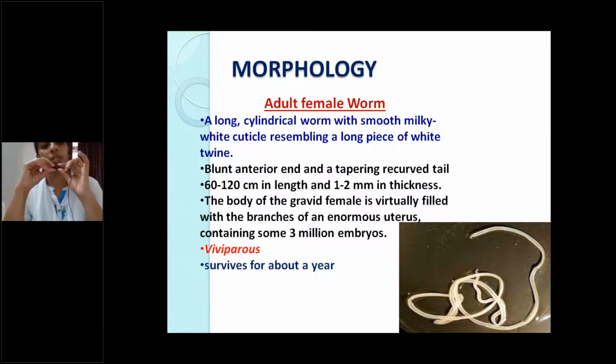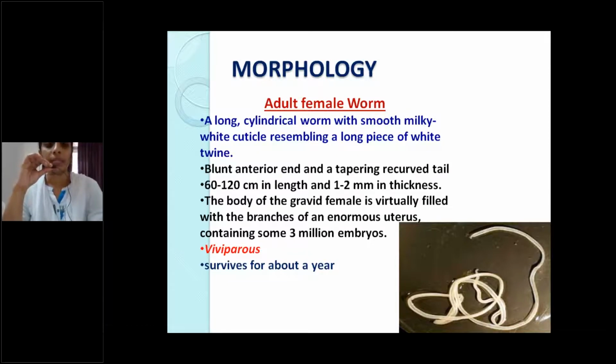We see the morphology of the adult female worm. It is a long cylindrical worm with smooth milky white cuticle, resembling a long piece of twine. The anterior end is blunt, posterior end is pointed. See here, this is the anterior blunt end. This is the posterior pointed end. Coming to the measurement, it is a very long worm, 60 to 120 centimeters in length and 1 to 2 millimeters in thickness.